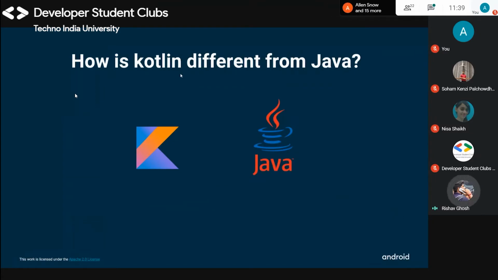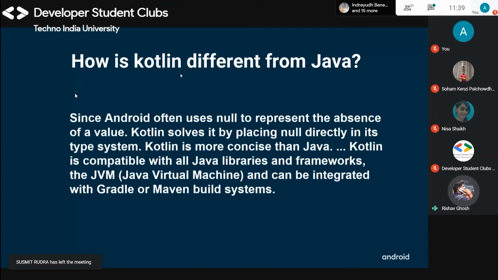So how is Kotlin different from Java? Why don't we use Java, or how do we learn Kotlin with Java? They are very similar languages, but there are some differences in Kotlin. Since Android often uses null to represent absence of value, Kotlin solves this by placing null directly in its type system. Kotlin is more concise than Java. Kotlin is completely compatible with Java libraries and frameworks.